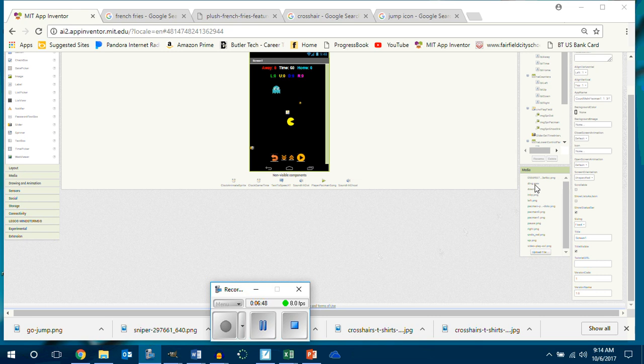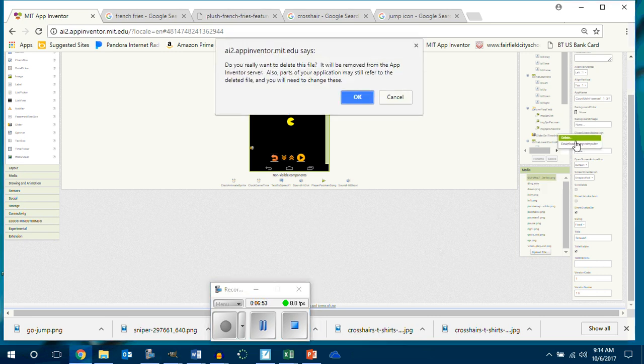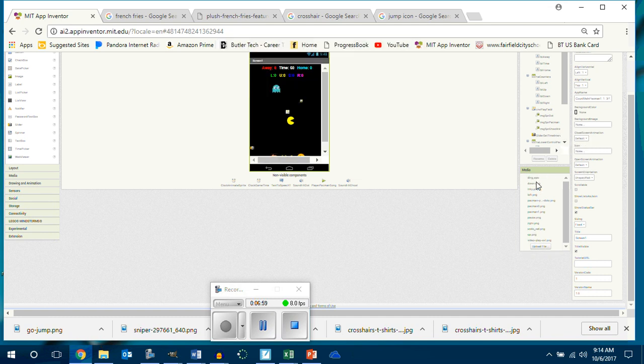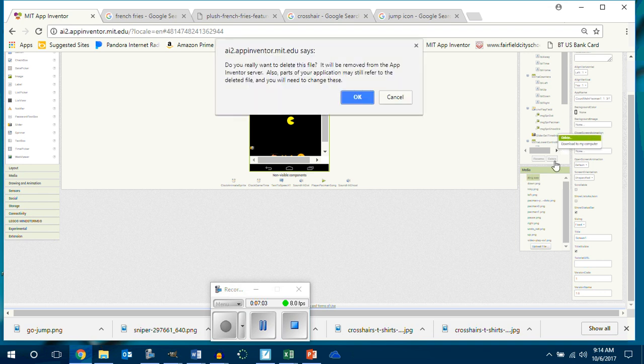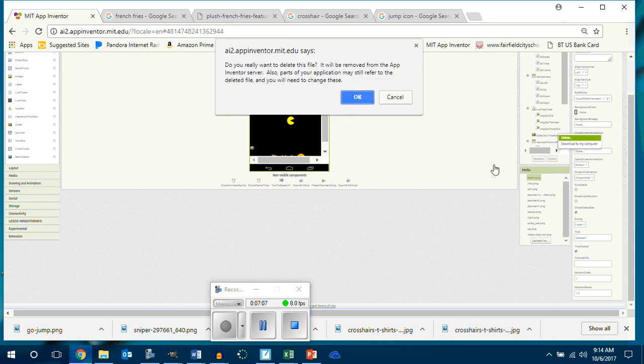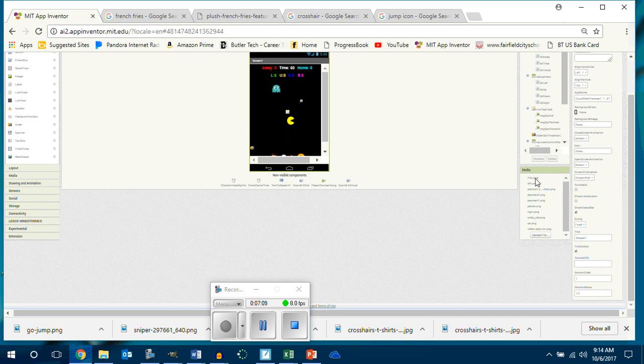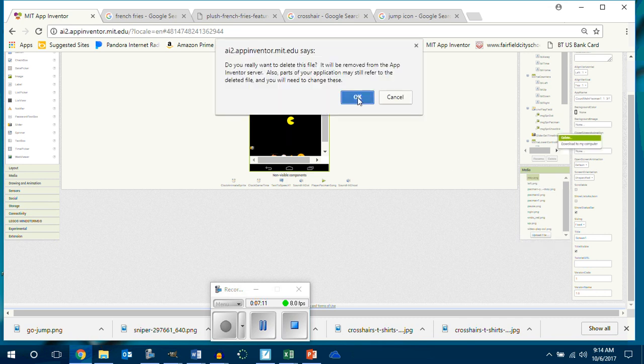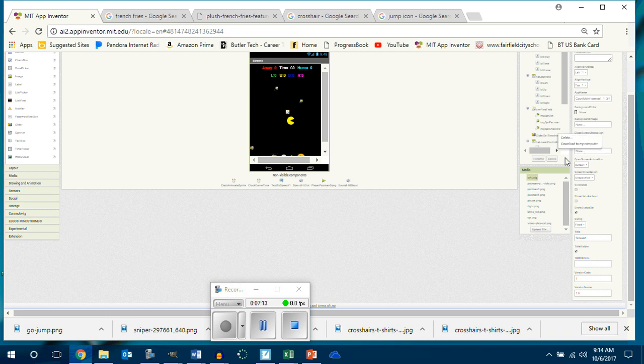So you don't want to keep things in here that you're not using. Why? Because it takes up app memory. And if it takes up too much app memory, someone's not going to download your app and you're not going to make money. Are you with me? Okay. So just go through here and delete the stuff you don't want. Okay, then just go put it back in.